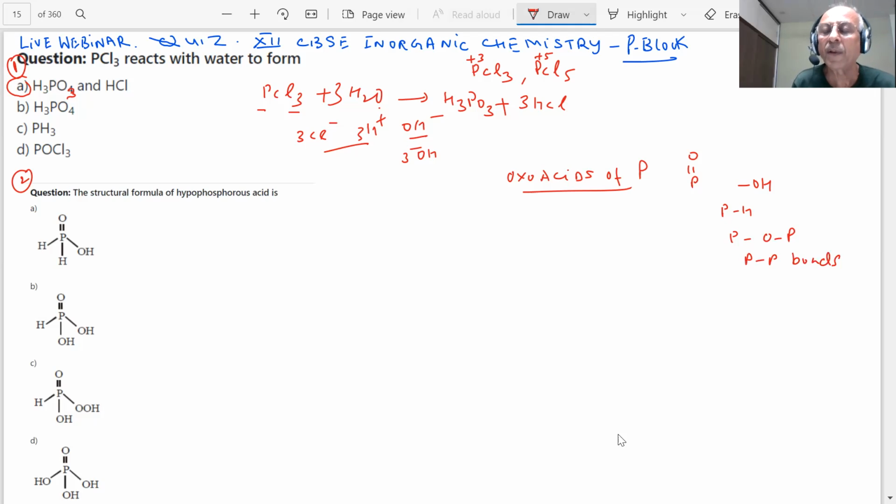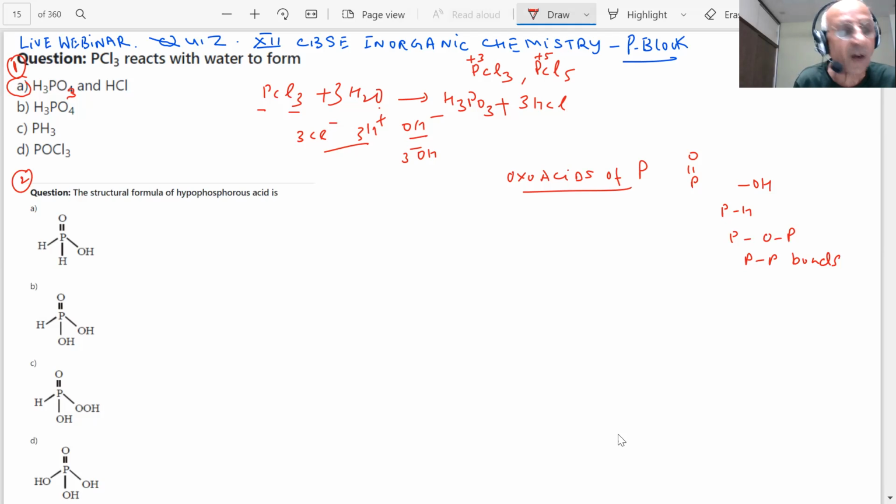See how many types of bonds there are. That is the reason they form a large number of oxo acids. And even the names we have to remember, because it involves some memory work, as the number of oxo acids is very large.